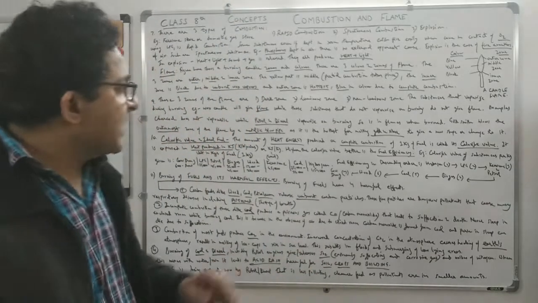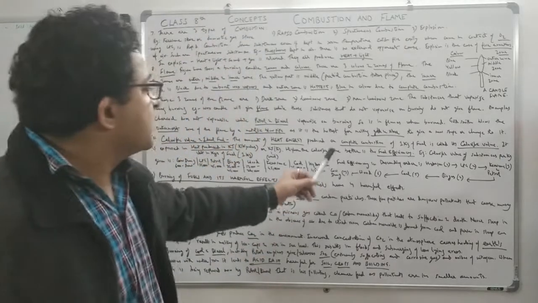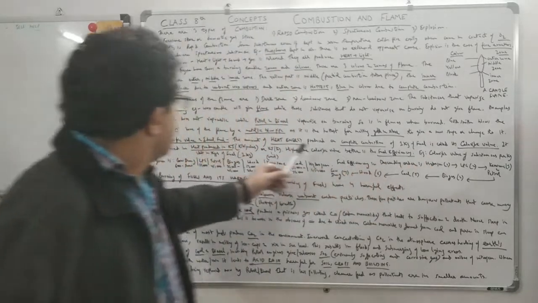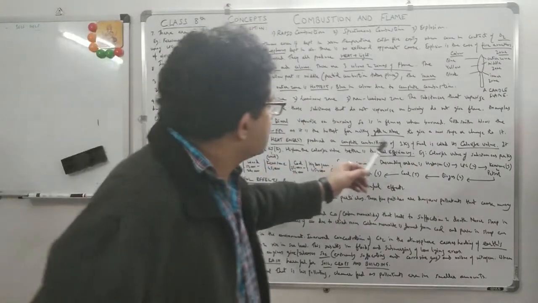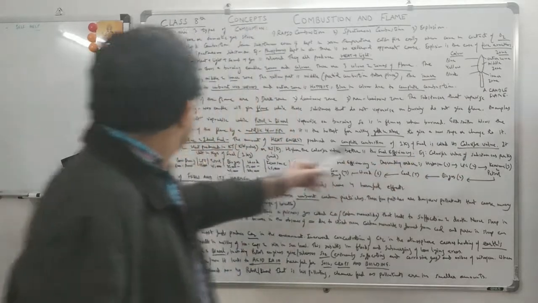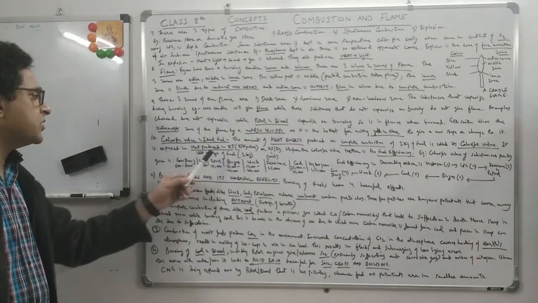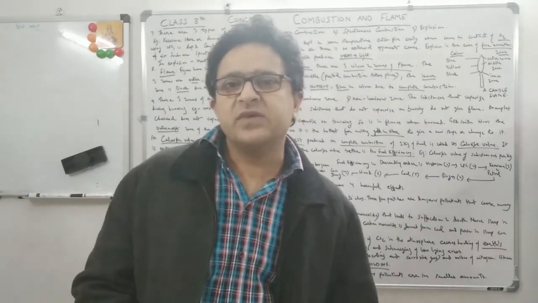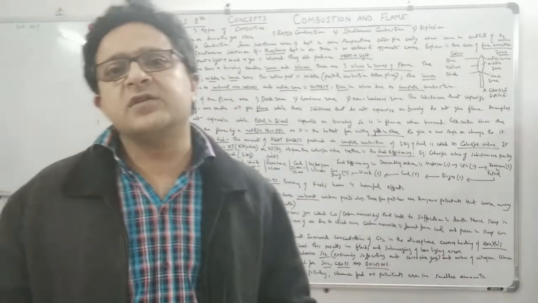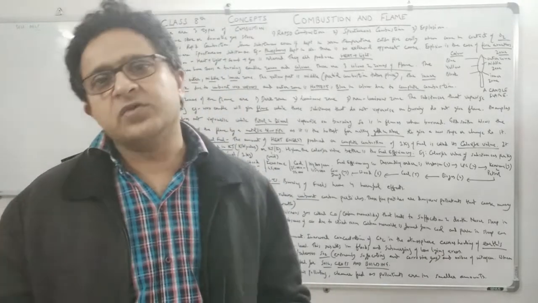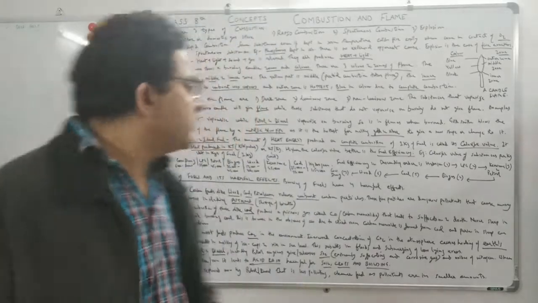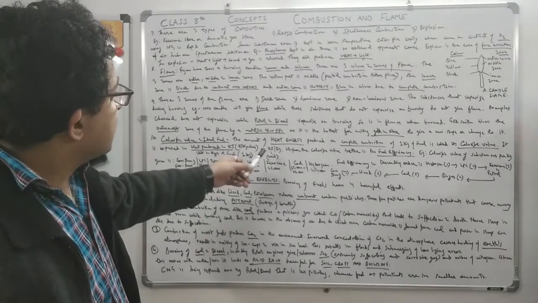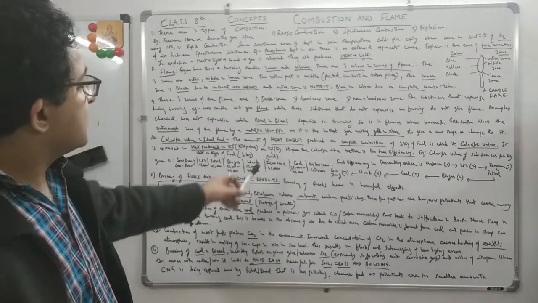So now let's see the values. The higher the calorific value, the better the fuel efficiency. The amount of heat energy produced on complete combustion of 1 kg of fuel is called its calorific value. It is expressed as heat produced in kilojoules per unit kg of fuel. You can get a very simple numerical: they will simply say this is the energy produced in kilojoules on burning 1 kg of a fuel, what is the calorific value? Simply put the formula: heat produced in kilojoules upon unit kg of fuel, or kJ/kg, because it will always be in kilojoules.